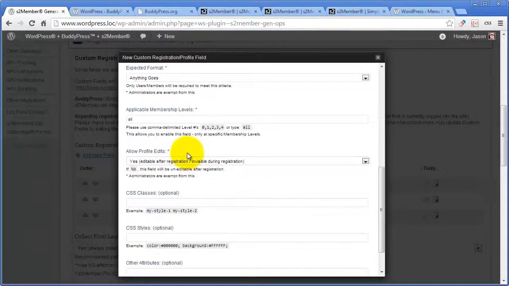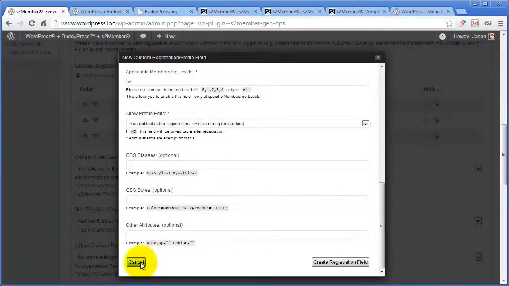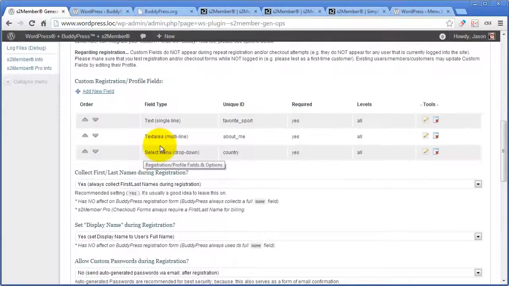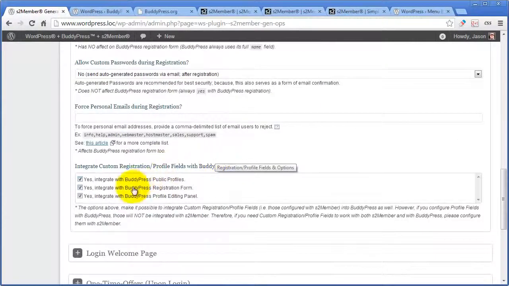There's some flexibility here, and that is why I choose to use S2 Member. I'm using S2 Member for registration, for free registration when I offer it, and I'm certainly using it for checkout, where I use Pro Forms, and these all integrate with that, and they integrate with BuddyPress.